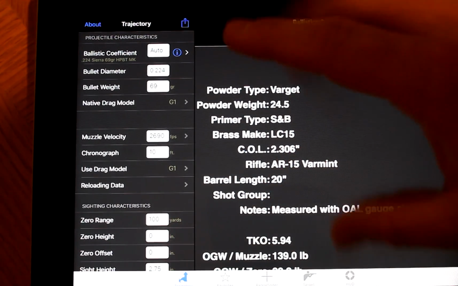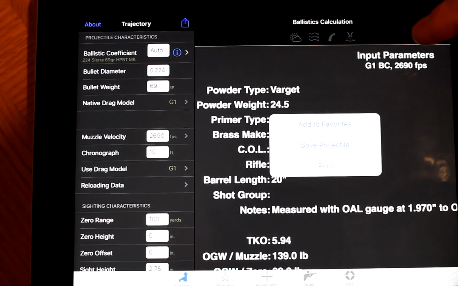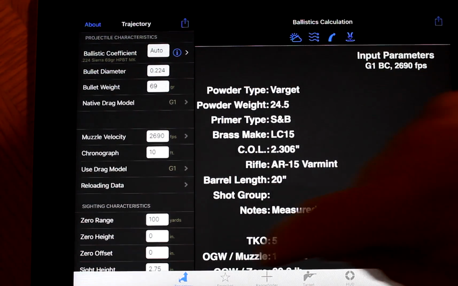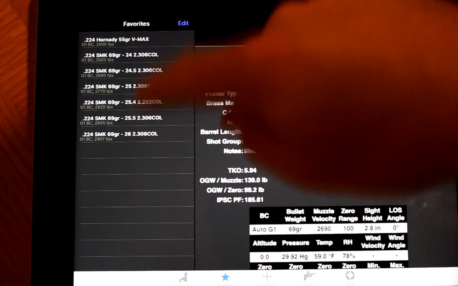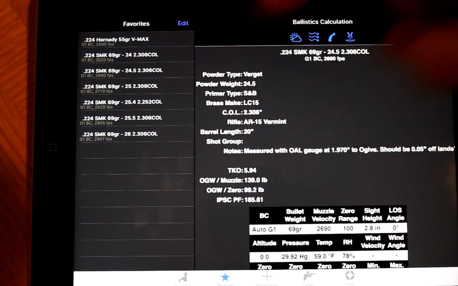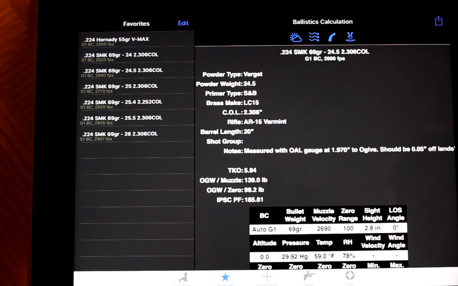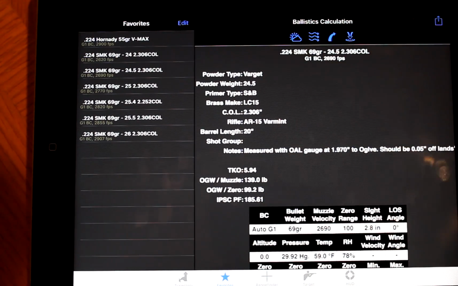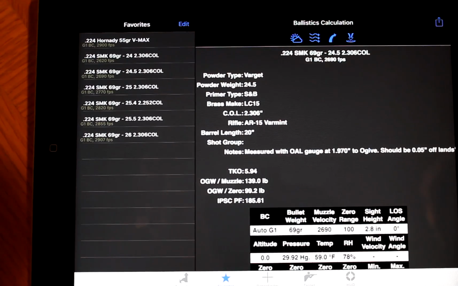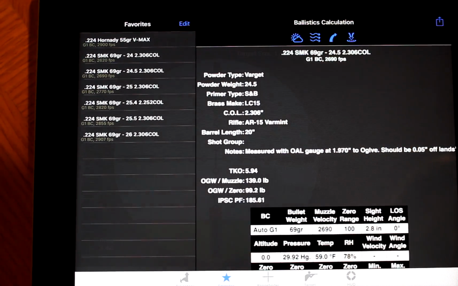If you want to modify something, you can modify it and then hit your button to save, add it, and change the name, and then you'll get a new one. Exactly the same thing I did with all those. So the only thing I changed is how many grains of powder for every single one of them. So that's your first two icons. That's probably 75% of what you need or more for these first two icons.